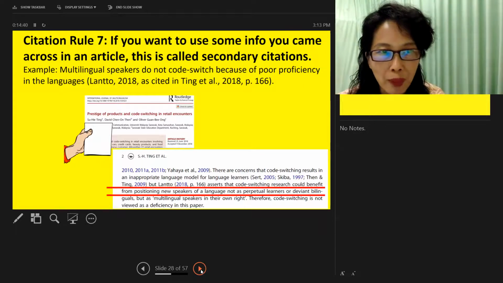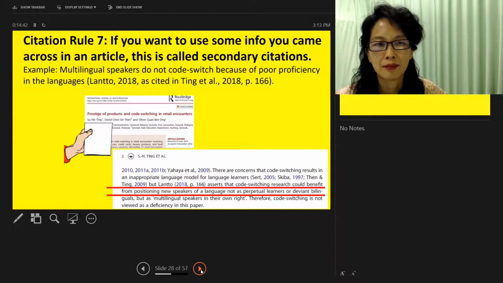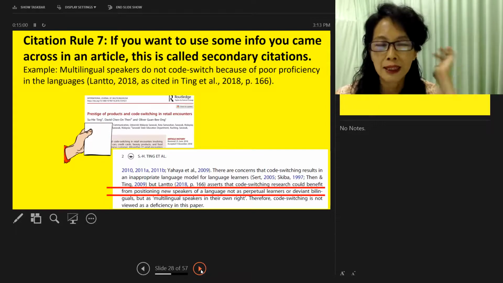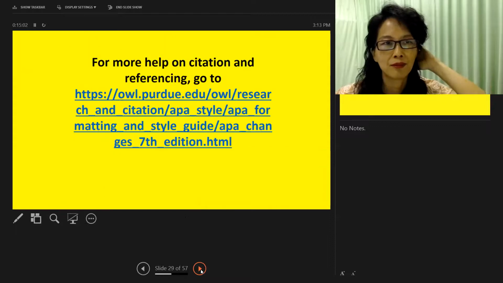You pay attention to where all the commas are. Okay, this is called secondary citations. You cannot do so many secondary citations because nowadays information are more readily accessible than long ago, although we acknowledge that certain documents are probably not accessible. But if really so, then this is how you do secondary citations.